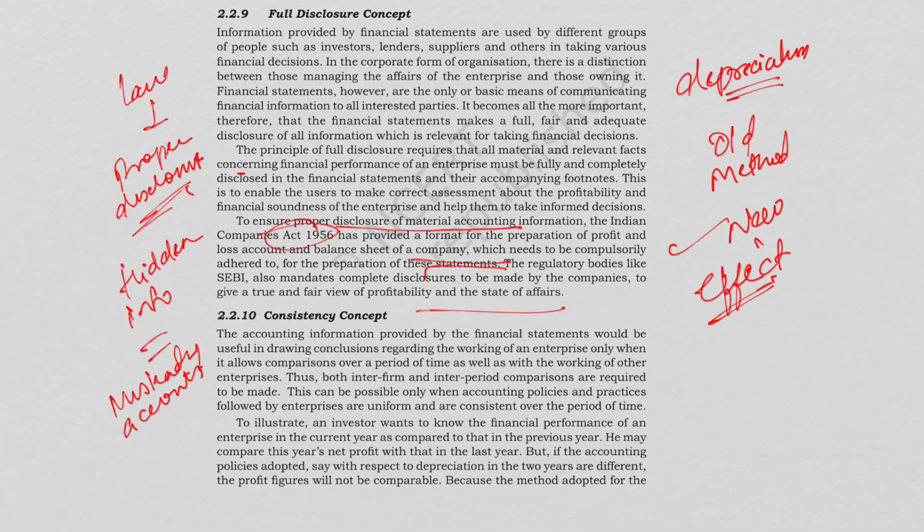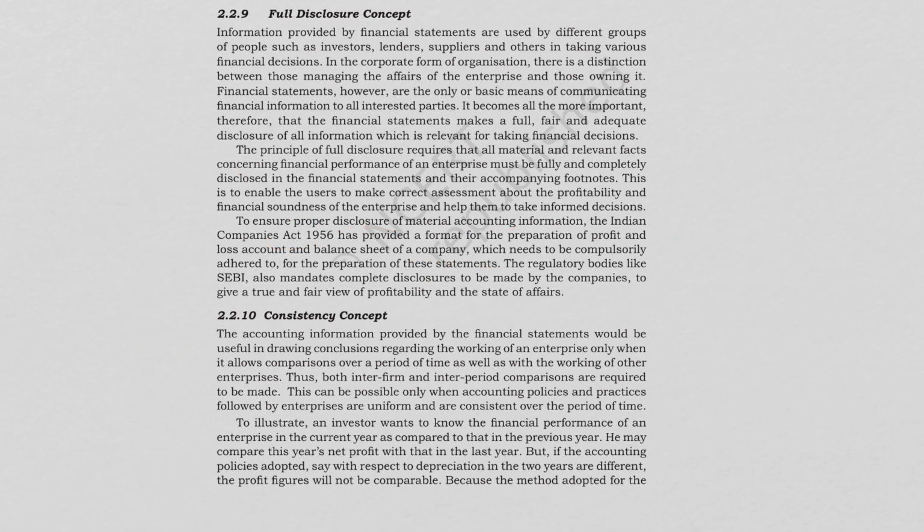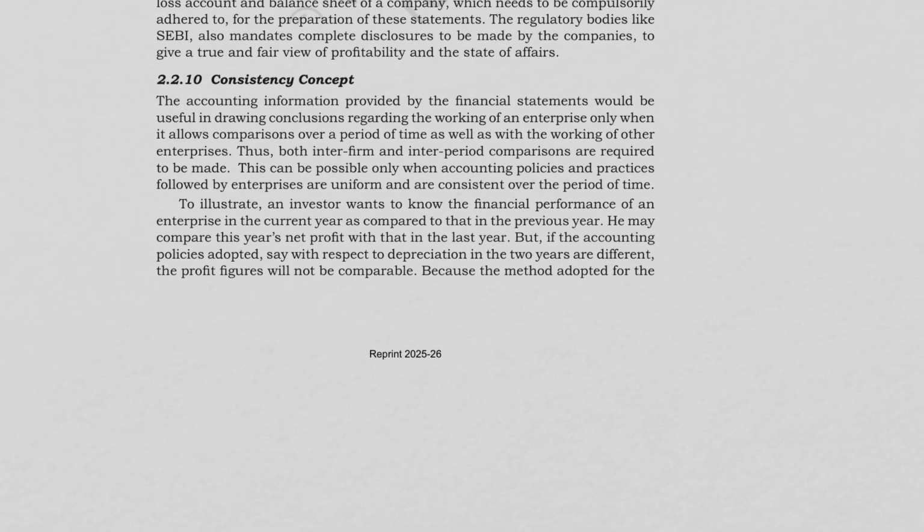So therefore, disclosure ensures transparency. Next, we have the consistency concept. The accounting information provided by the financial statements would be useful in drawing conclusions regarding the working of an enterprise only when it allows comparisons over a period of time, as well as with the working of other enterprises.